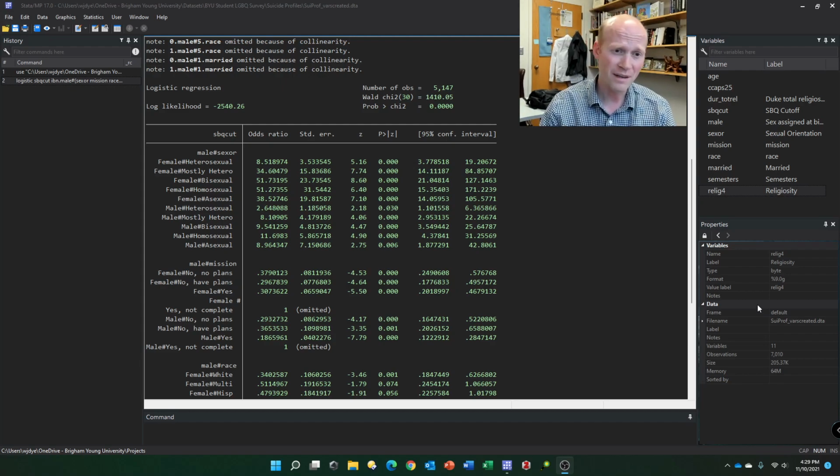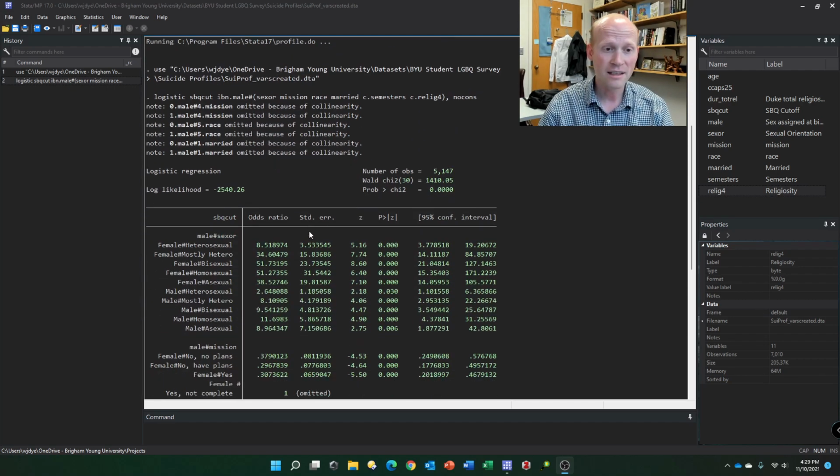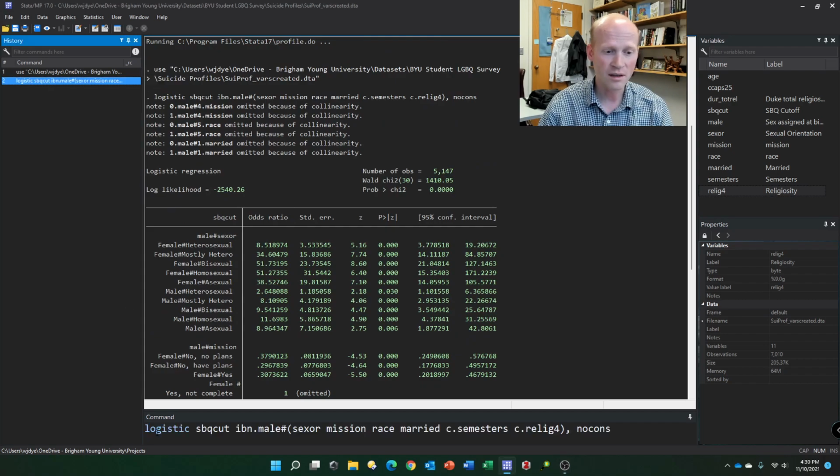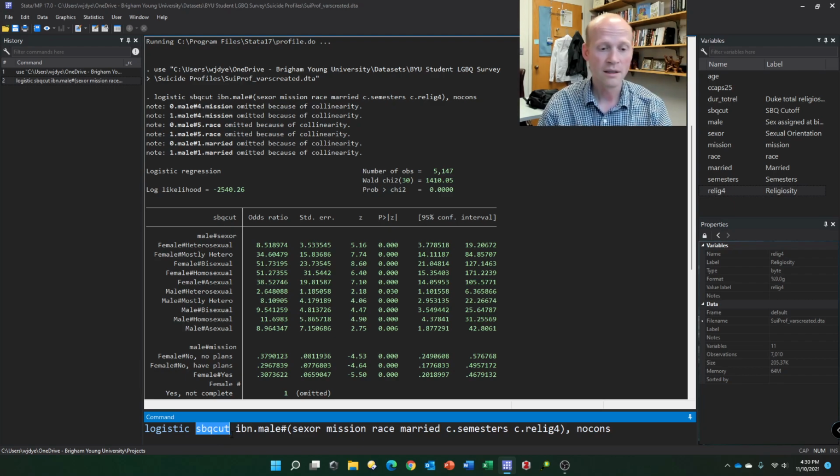So of course I've got Stata here, and I'm using this logistic regression to predict the SBQ cutoff, right? Do they make the cutoff for high suicidality? And then we have right here male. So what I'm doing is I'm breaking this up by gender. I'm looking at all the predictors and saying, do the predictors differ by whether you're male or female? This little IBN thing means that I want this to be the main idea that we're breaking things up by.